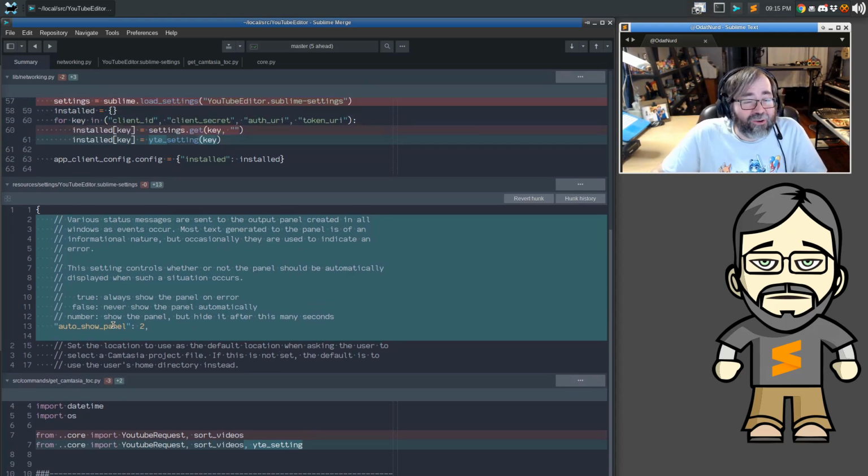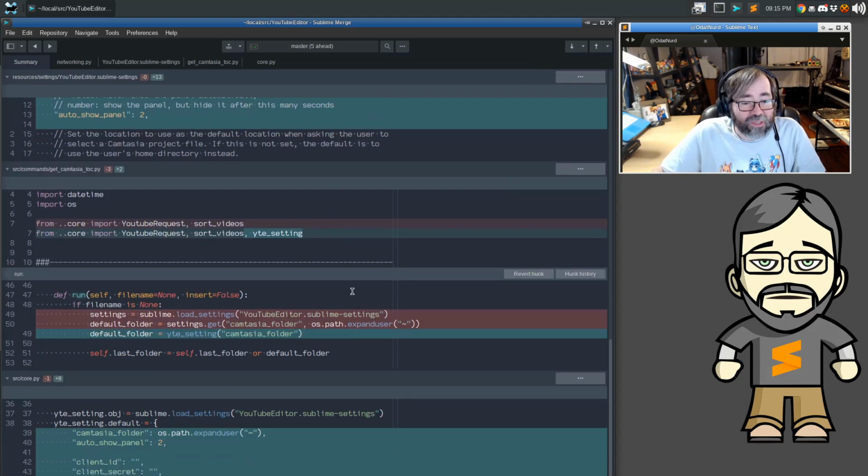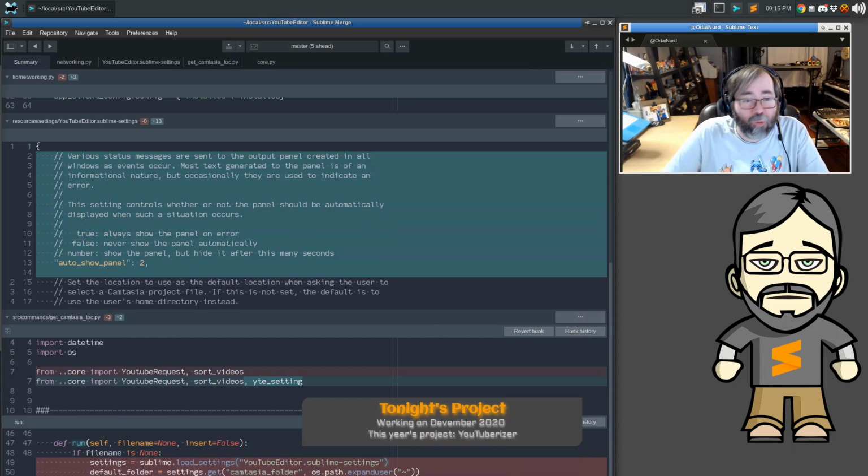And so there is a new setting added in here, and there were a few places sprinkled throughout the package that were doing this the quote unquote old way by specifically loading these settings and then getting the settings values out. Now you can see we're just using the one thing here to make sure that all works. And the same thing was happening here as well. That's because these things existed before that YTE setting actually existed. So we set ourselves up with a brand new setting, auto show panel.